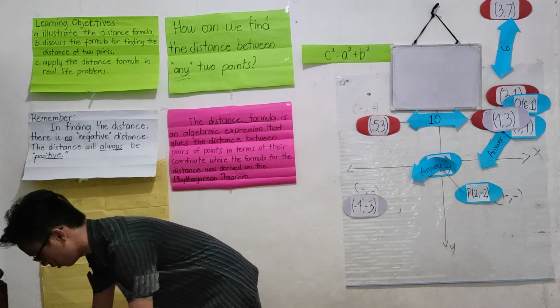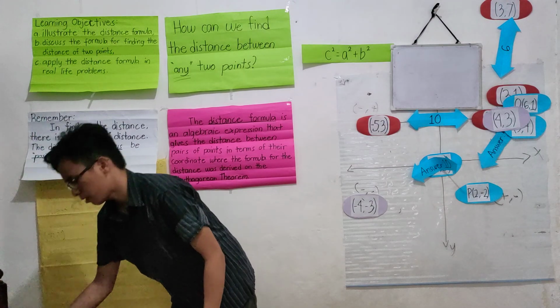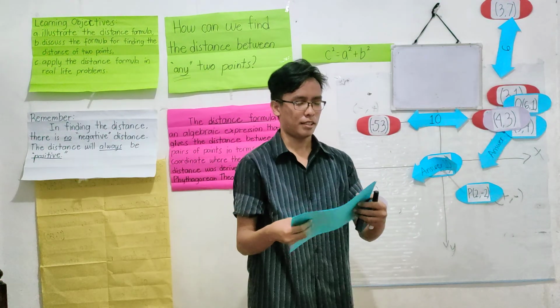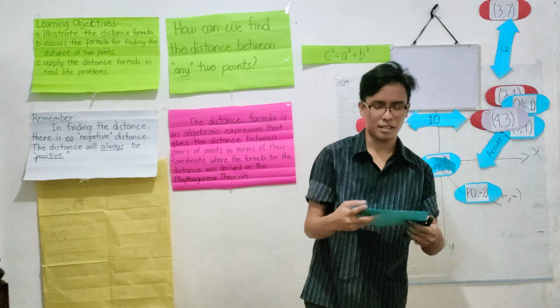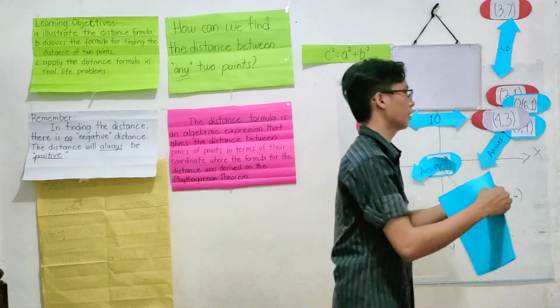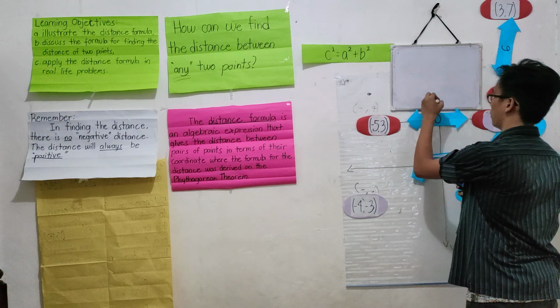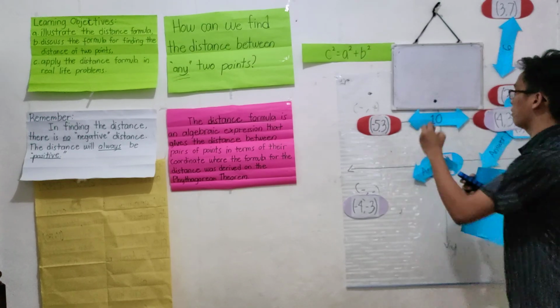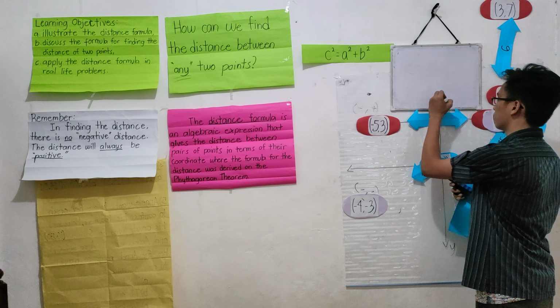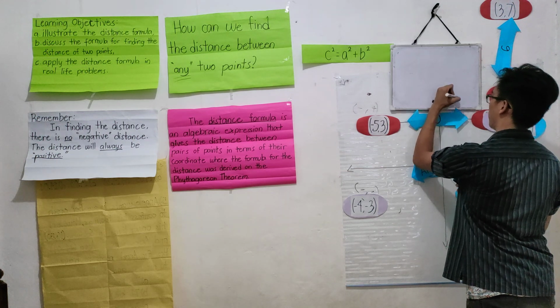I will give each group this paper which has the picture of the dasma plotted in a Cartesian plane. And if you'll notice, class, there's one given point in there. That given point is our location right now.